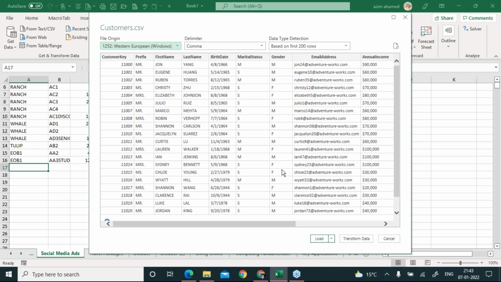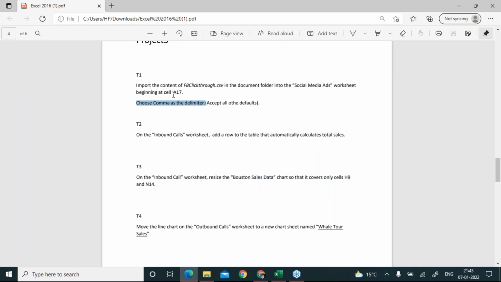Now be careful while clicking on this load option, because if you click on this load, it will load the data on a fresh new sheet, which in the examination you don't have to do, because as per this question it should be imported in cell A17 of the social media ads worksheet.